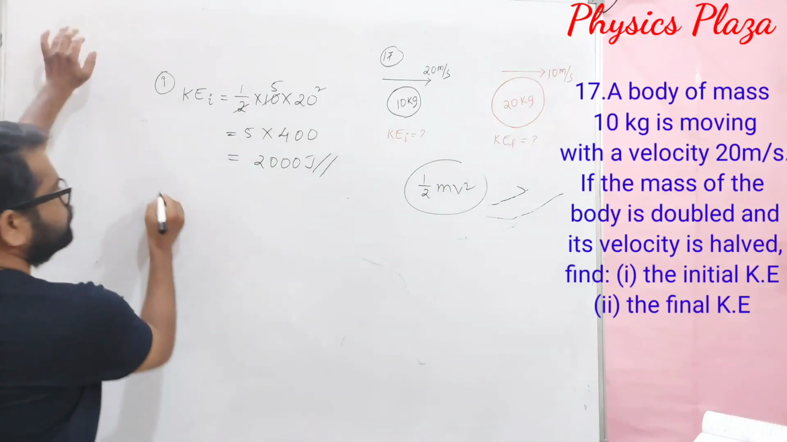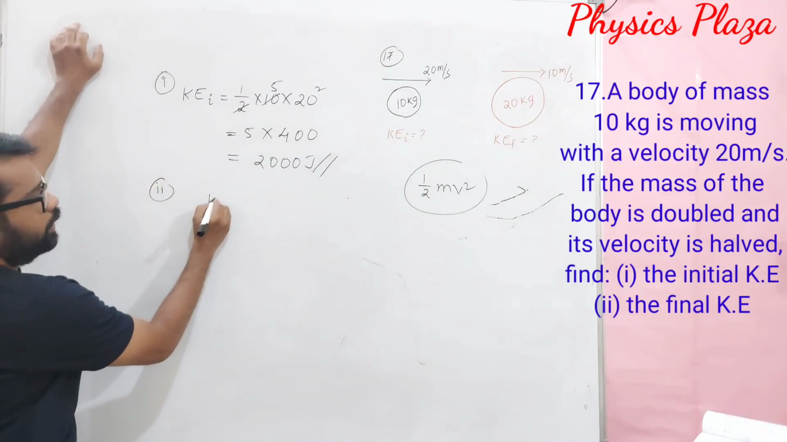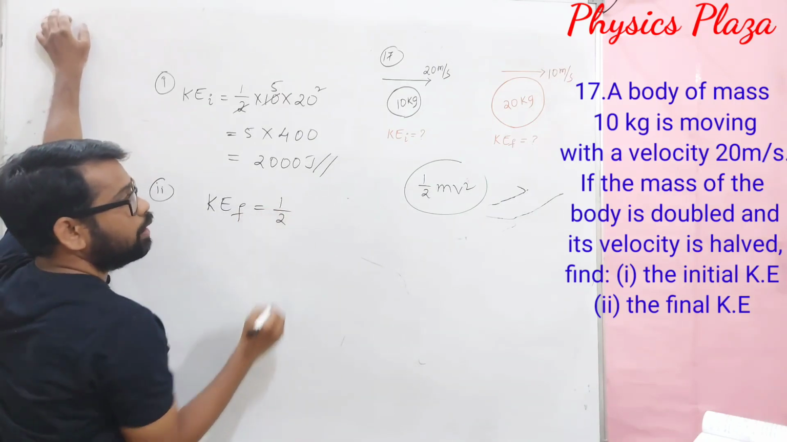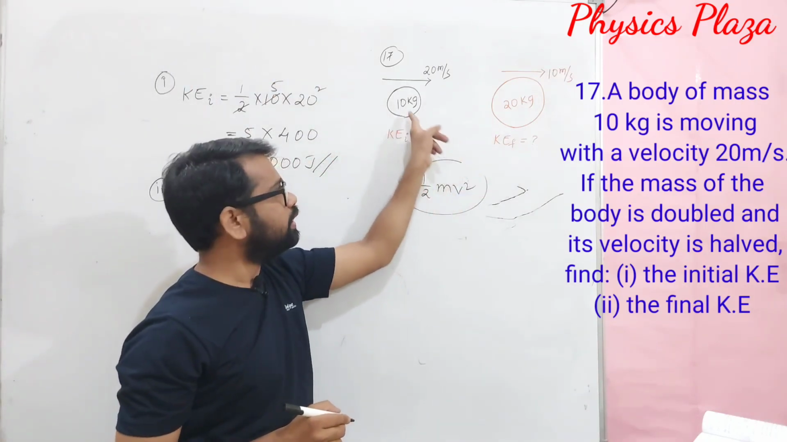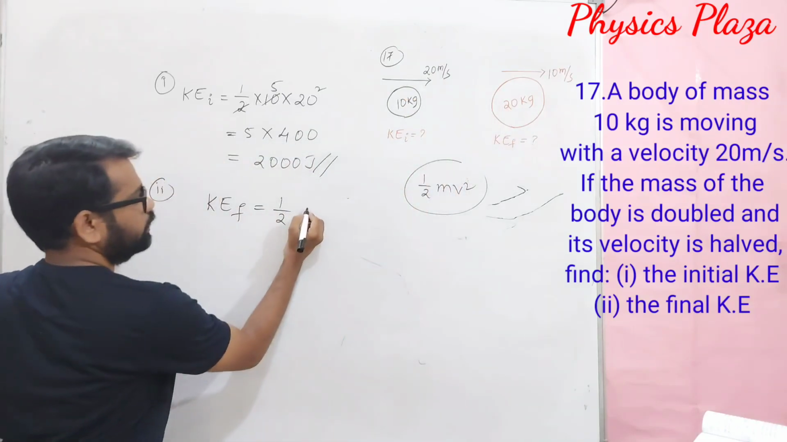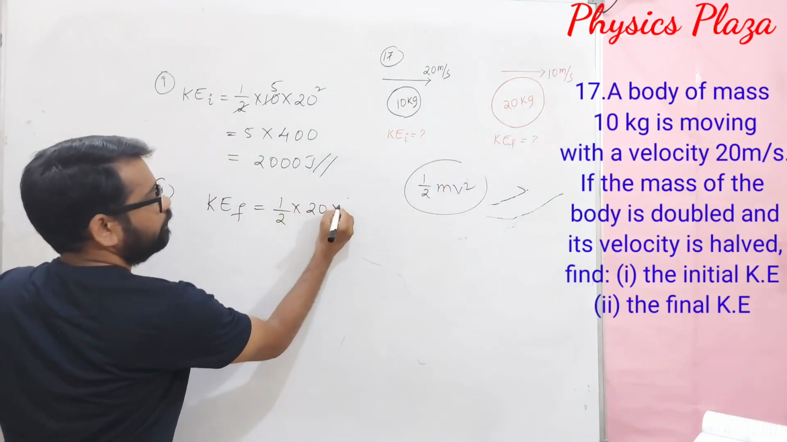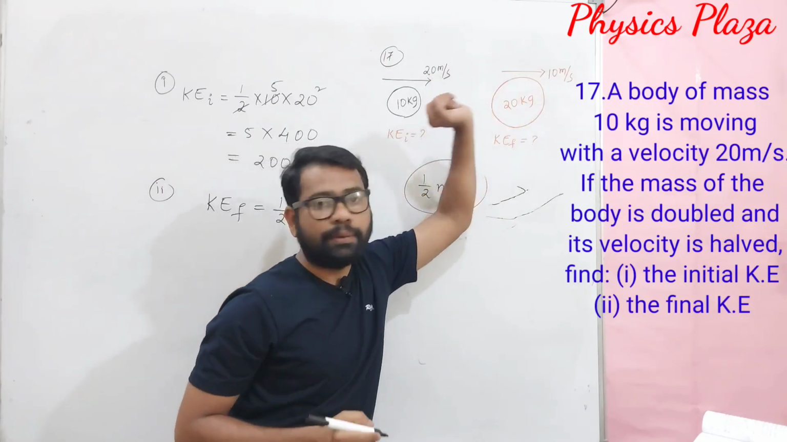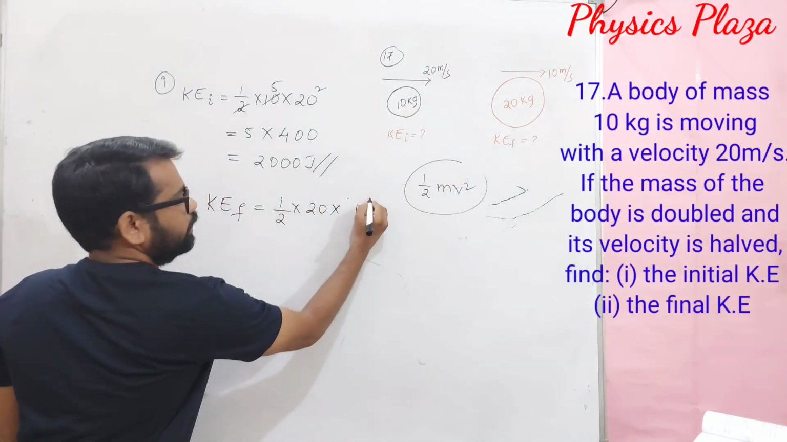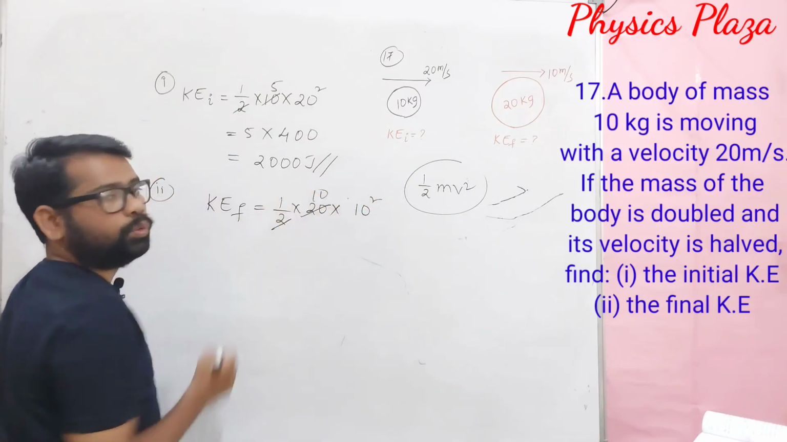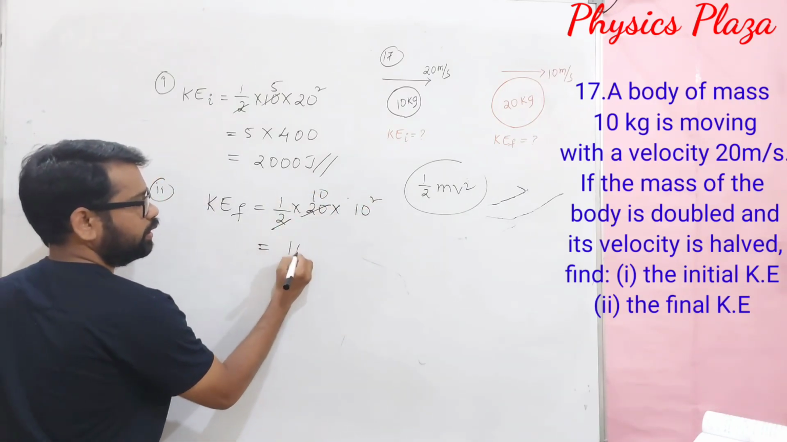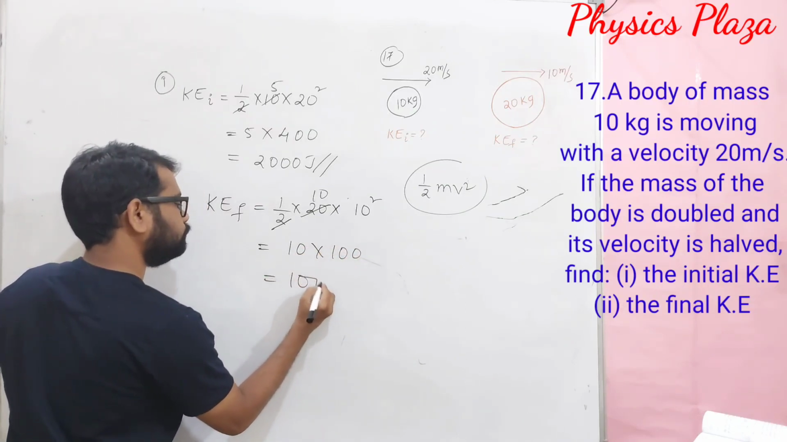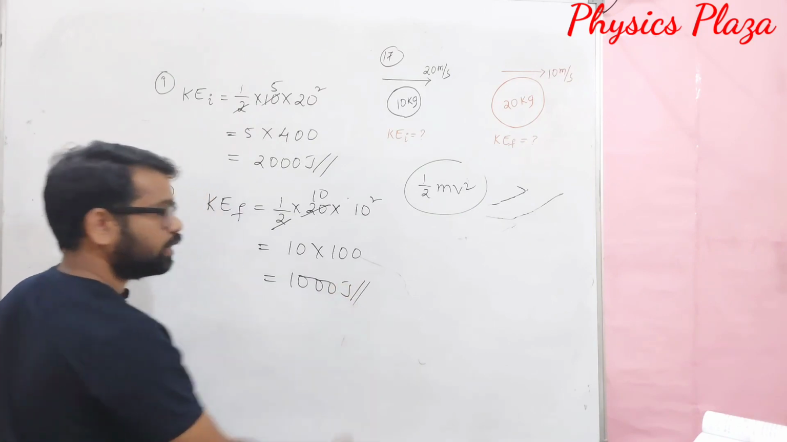Now let us calculate the kinetic energy when the mass is doubled and the velocity is reduced to half. So the final kinetic energy is half. Children, mass is doubled. Mass is 10, so it will become 20. Velocity is reduced to half. Initially it moved at 20 meter per second, now it is 10 meter per second, so it is 10 square. 2 ones are, 2 tens are, so it is 10 into 100. So it will be 1000 joules of kinetic energy.